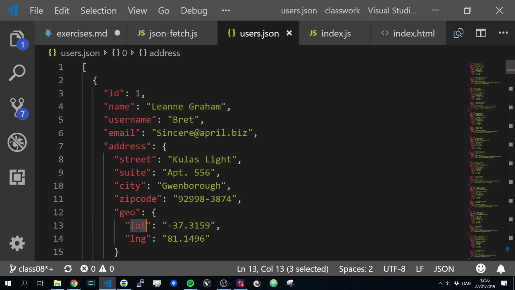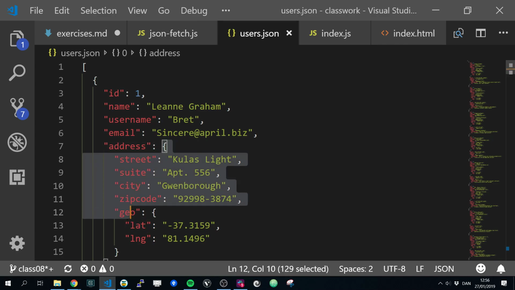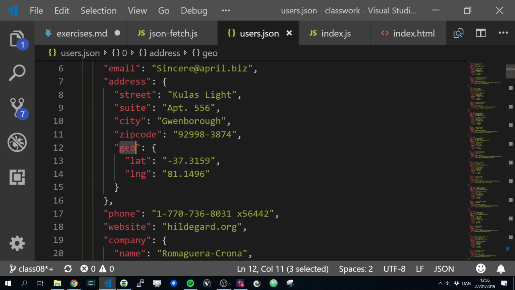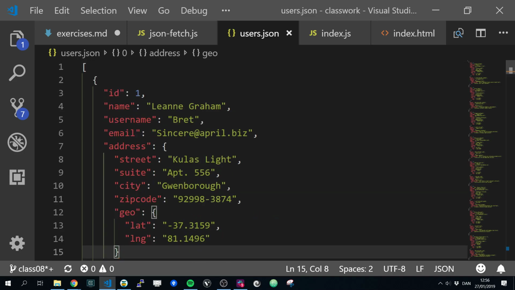What if we want the latitude? What do we then write? Yes, exactly, so you know how it works. user.address returns an object, so on that we can say dot again and access the new key, which is geo. That also returns an object, so we can just say dot latitude. Cool.